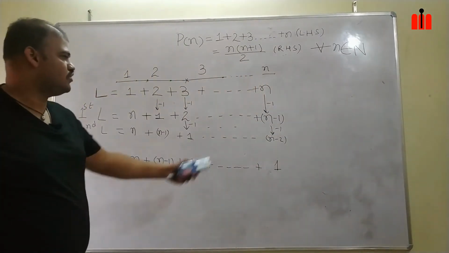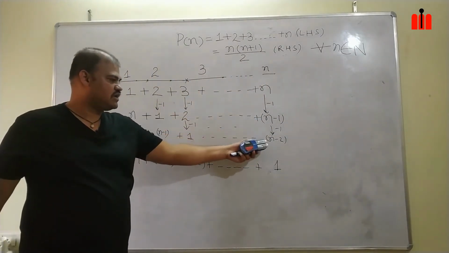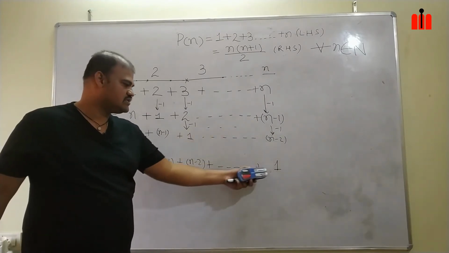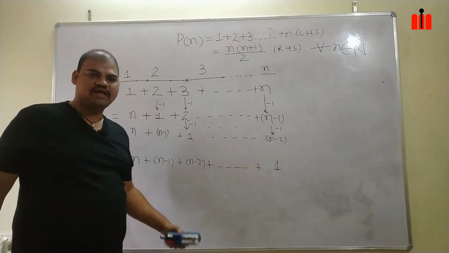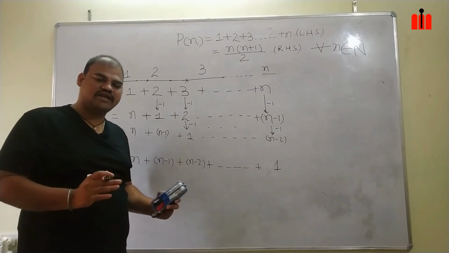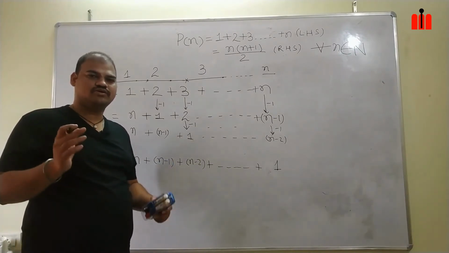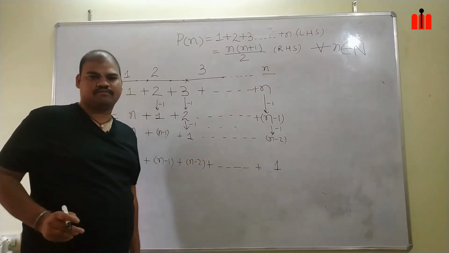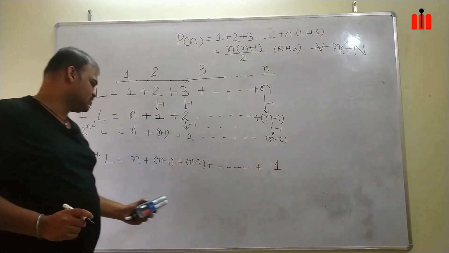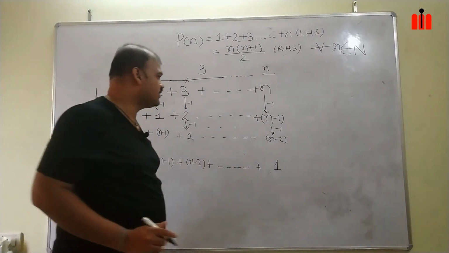Okay, so you are seeing here it is n, n minus 1, n minus 2, like that it will decrease, and in the n minus 1th term it will be n minus 1, so it will become 1. Okay, so this is how my length looks.